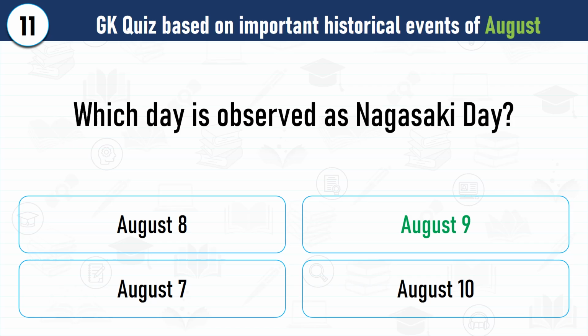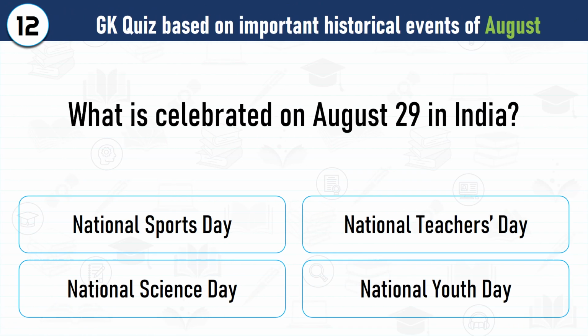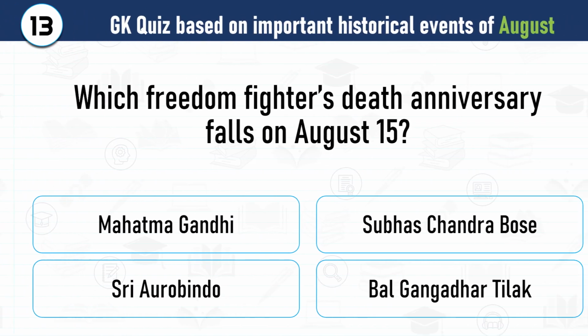1945. Question number 12. What is celebrated on August 29th in India? Correct answer is the 29th of August honors hockey legend Major Dhyan Chand, and this day is celebrated as National Sports Day. Question number 13.